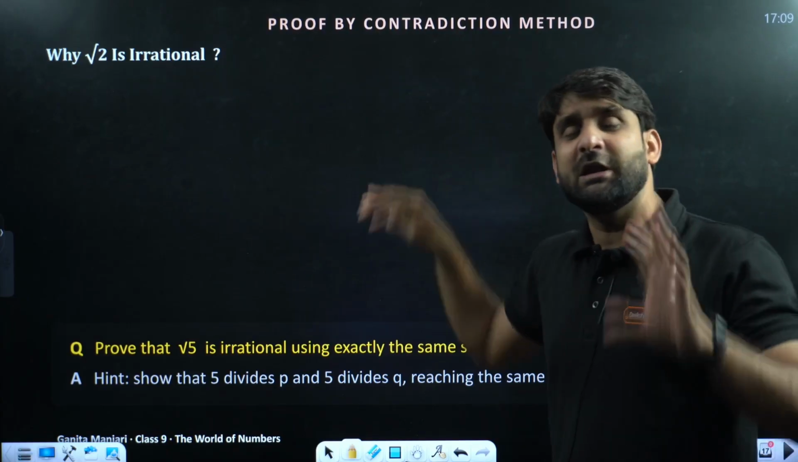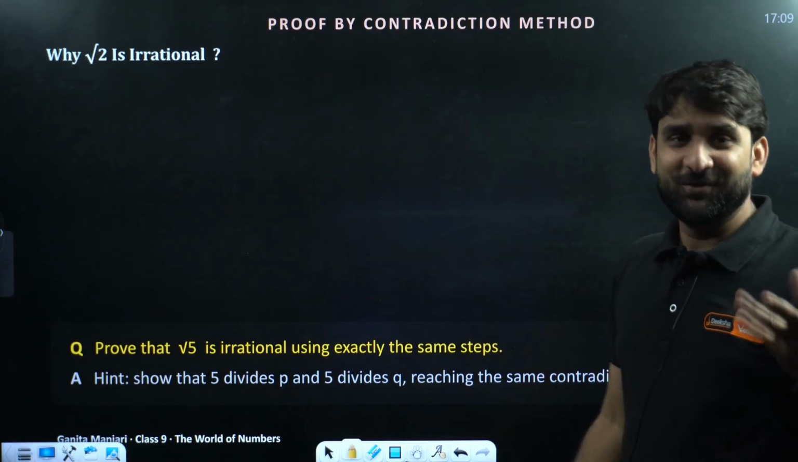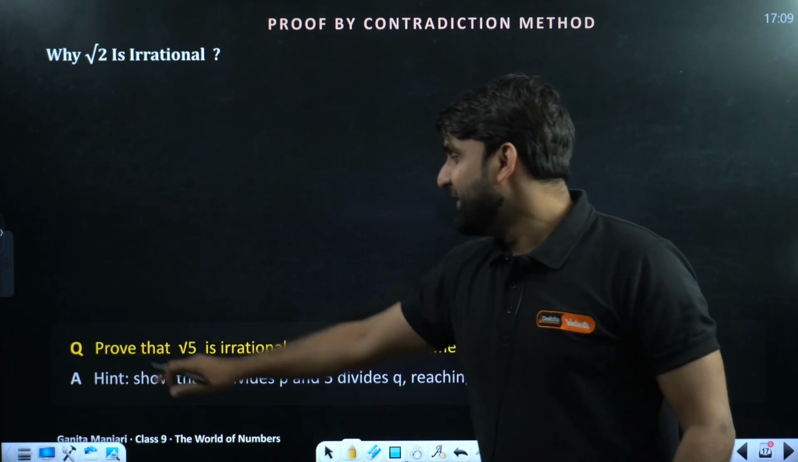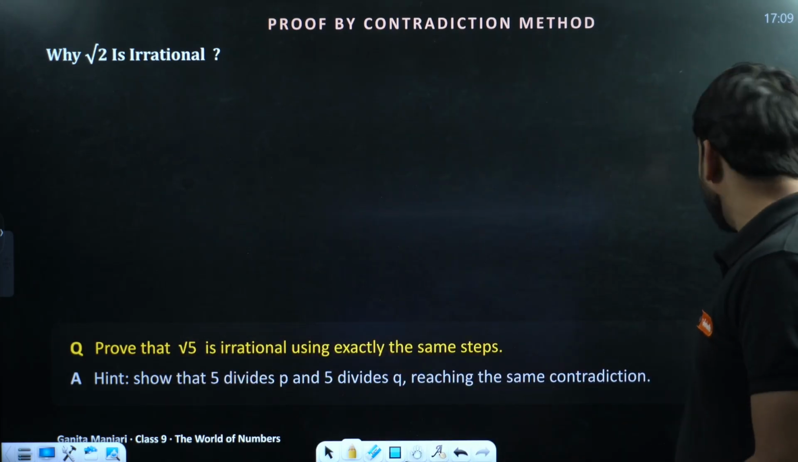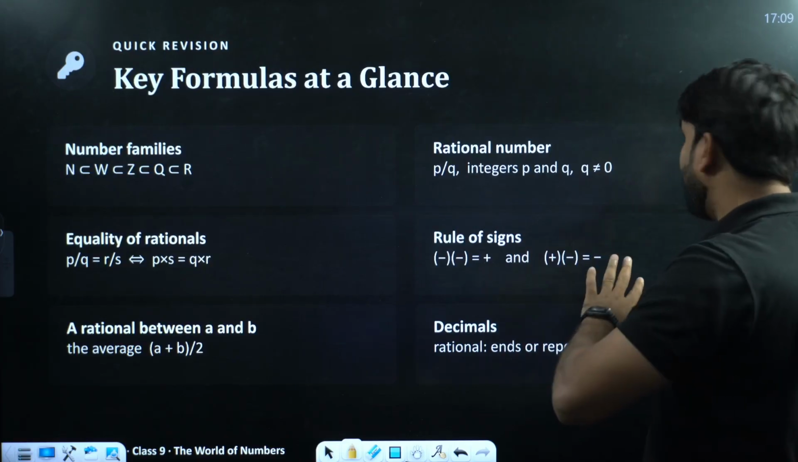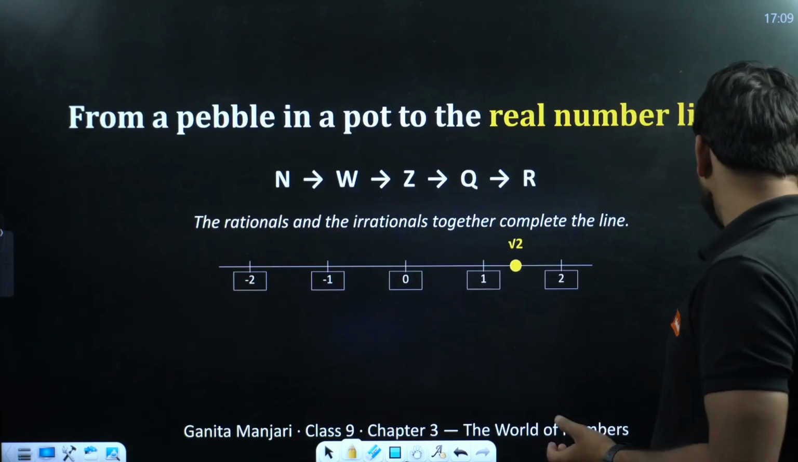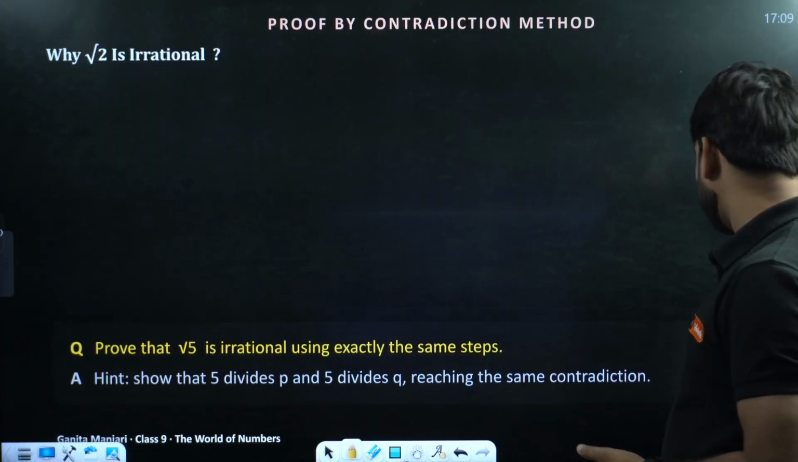This question is very important. It will definitely appear in your exam at your school. You are in 9th standard, so of course in your final exam. Prove that root 5 is an irrational number. A few more topics: the real number line, key formulas at a glance, and practice questions are there, champion. Part 2 is going to be only half an hour, don't worry.